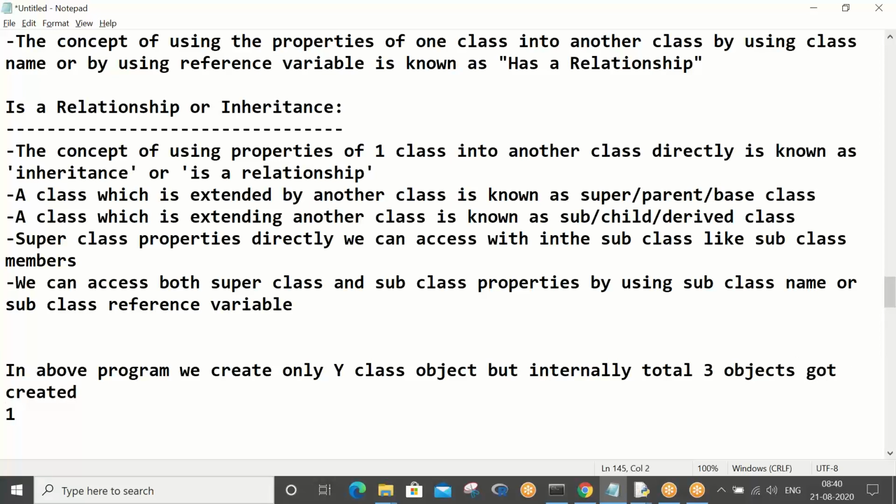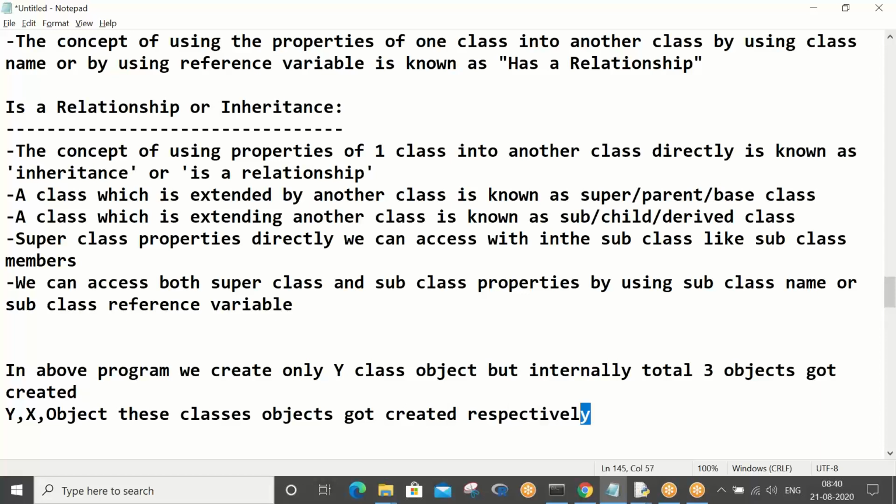Y, X, and object. These three classes' objects got created.